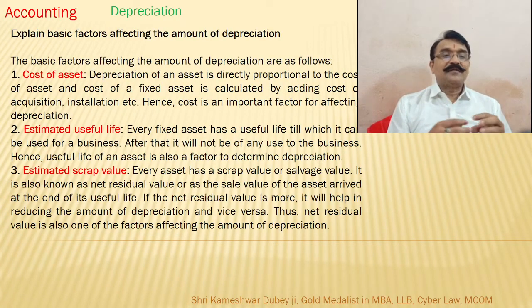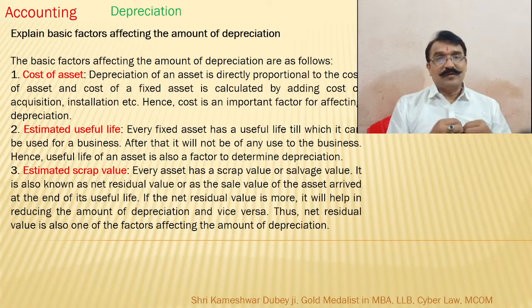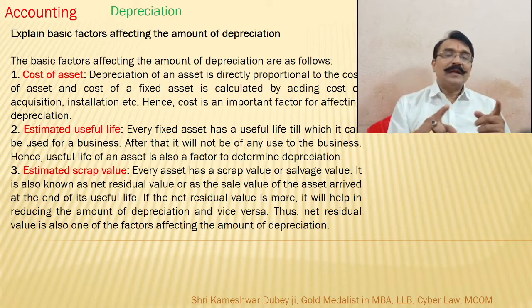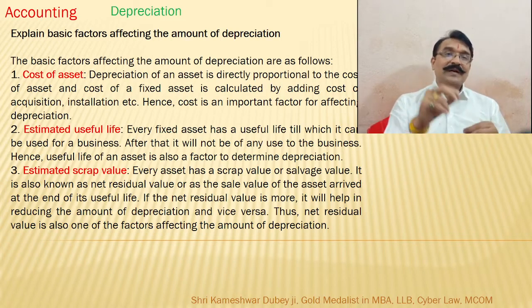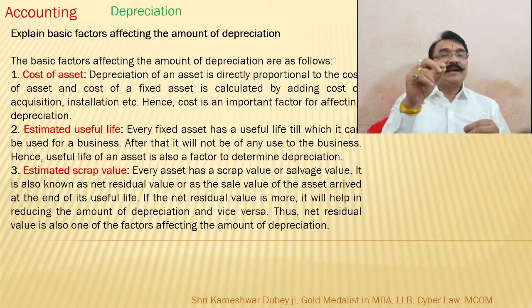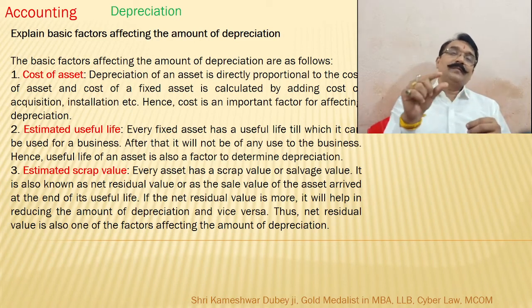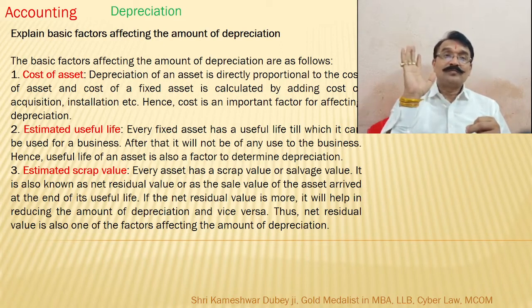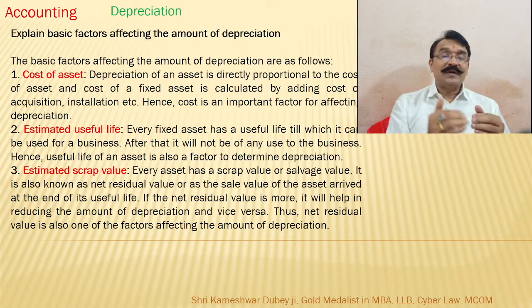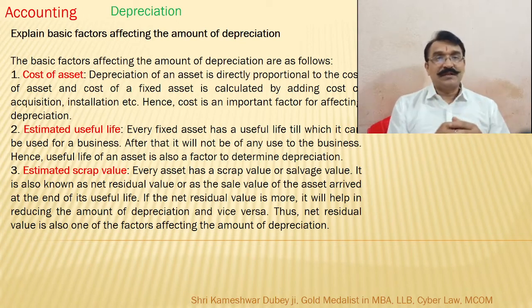Now, what are the factors affecting the amount of depreciation? On what basis is the amount of depreciation decided? Number one is the cost of the asset. How much is the cost of the asset? Accordingly, the depreciation amount will vary. Then estimated useful life. If some item is of 100 rupees and the estimated life is 10 years, then accordingly 10 rupees we can reduce each year. After 10 years, that value is 0. This is called depreciation. So estimated useful life is used to decide the depreciation amount.